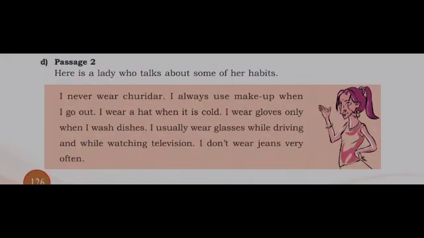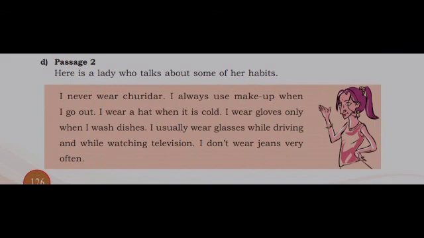Now, let's read passage 2. Here is a lady who talks about some of her habits. I never wear churidar. I always use makeup when I go out. I wear a hat when it is cold. I wear gloves only when I wash dishes. I usually wear glasses while driving and while watching television. I don't wear jeans very often.